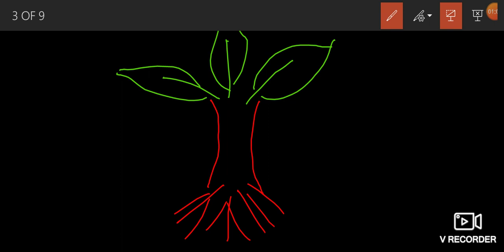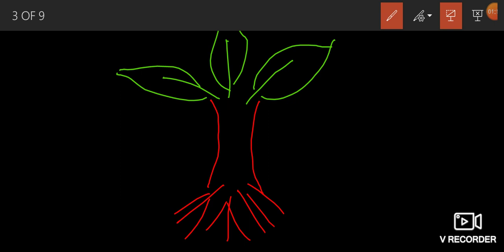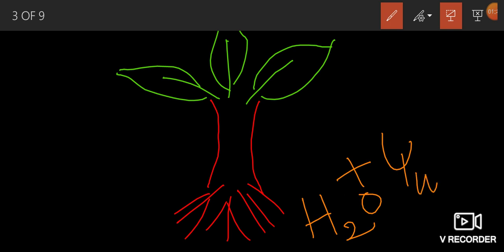Normally the soil contains more water. It means it has more water potential when compared to the plant body. So water always moves from high water potential region to low water potential region.